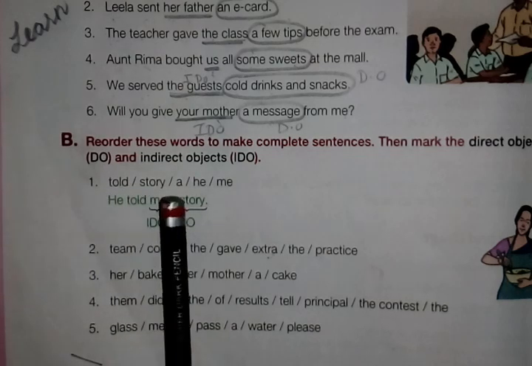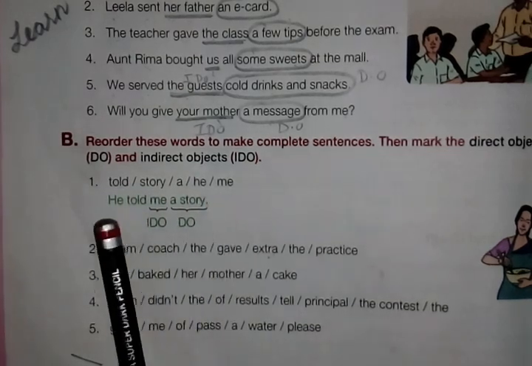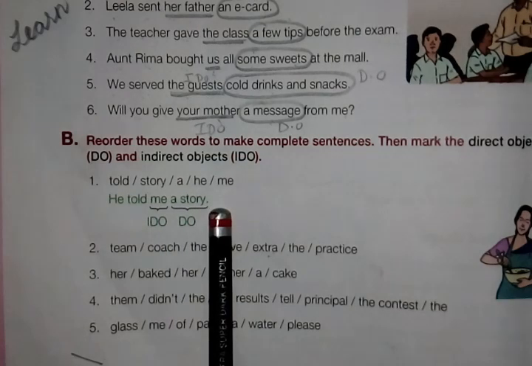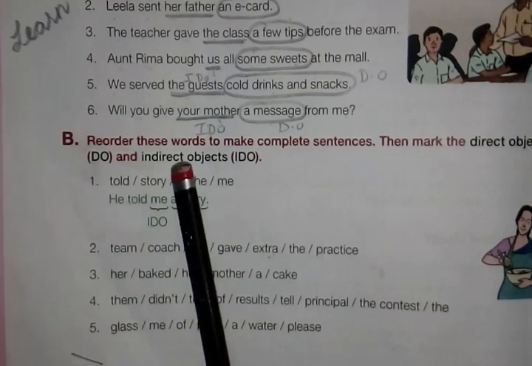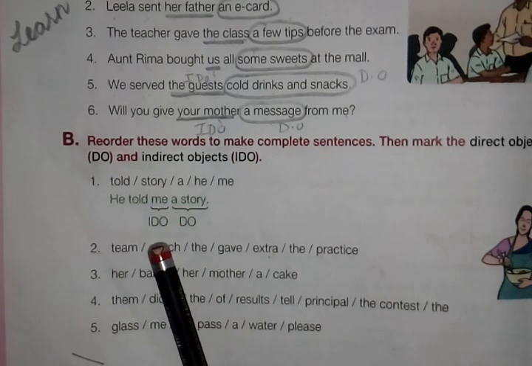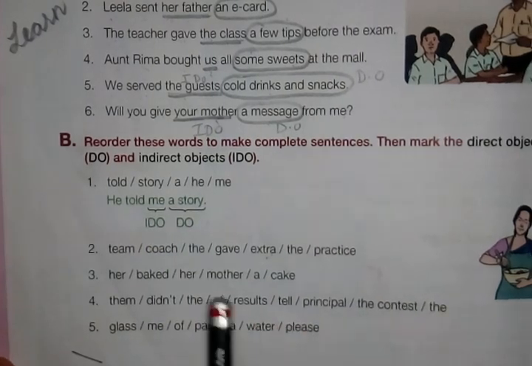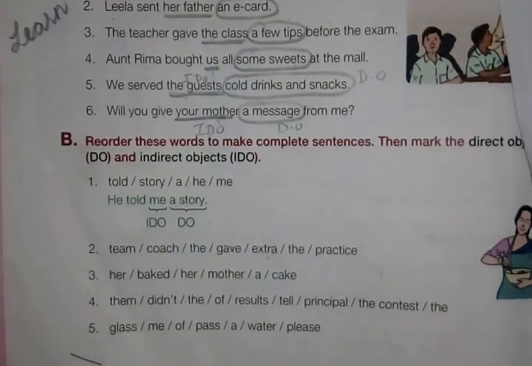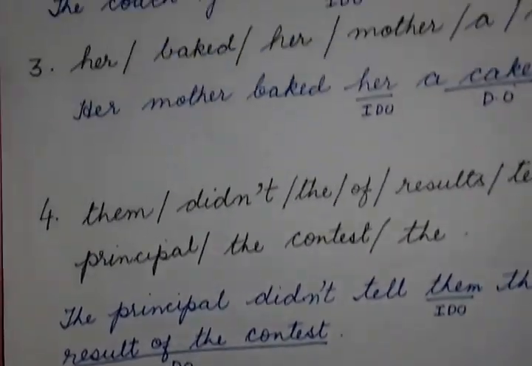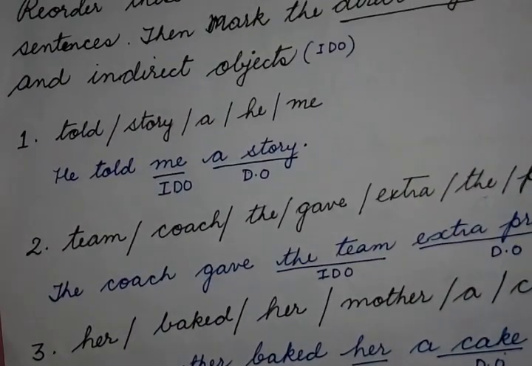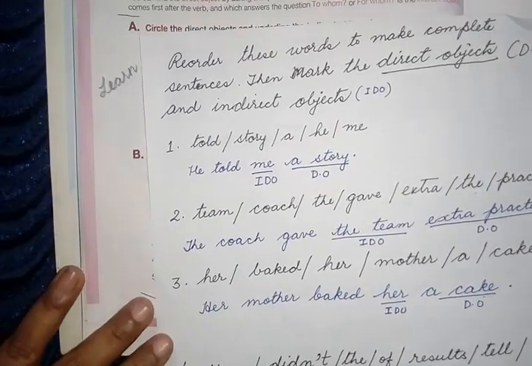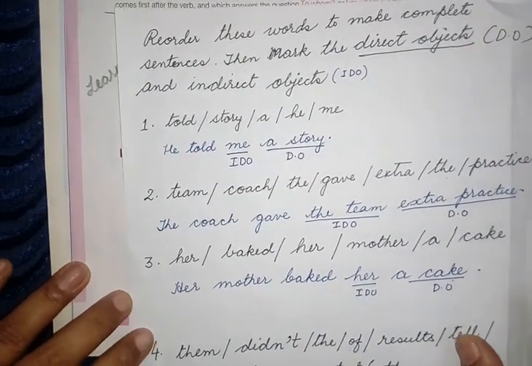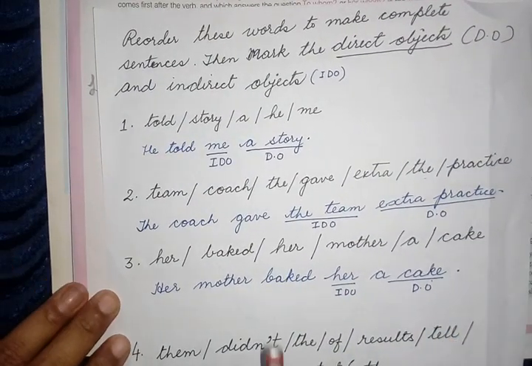Told story he me. So he told me a story. He told what? Story. So story is direct object. He told whom? He told me. So me, indirect object. Now all these exercises, what I have done, I have written here in this sheet of paper for more clarity. First one I have already discussed with you. So let's move to the second one. I have rearranged here nicely for you all to understand.